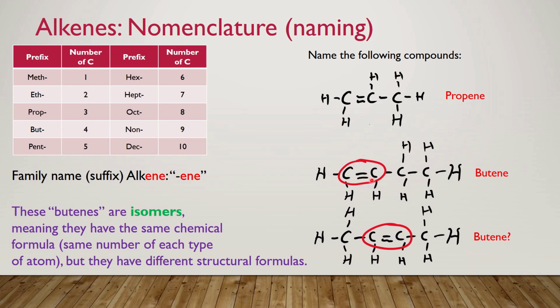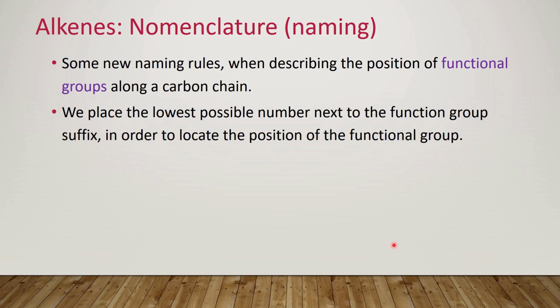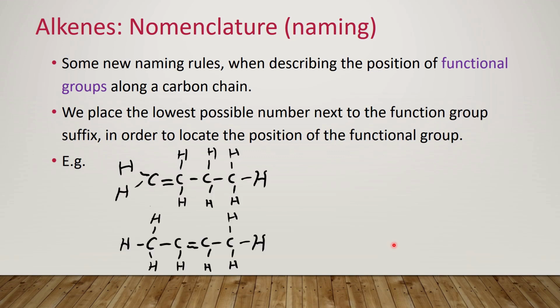We can see that because the double bond here is shifted to the middle of the molecule, and we have more hydrogens on the left-hand side of this molecule for the second one. So we're going to come up with some new rules describing the position of functional groups along a carbon chain for our organic molecules. We place the lowest possible number that we can to a functional group right alongside our family name. We do this in order to locate the position of a functional group.